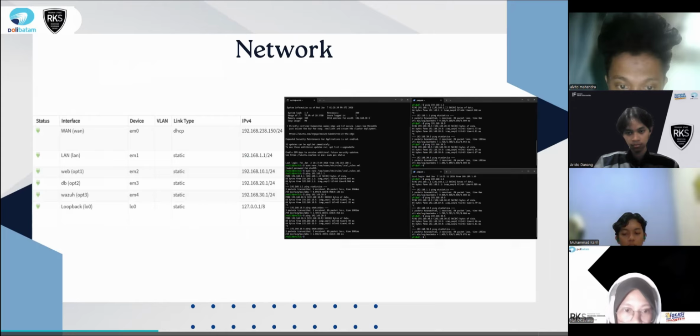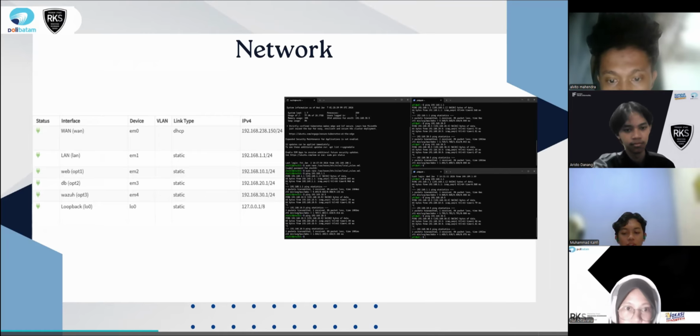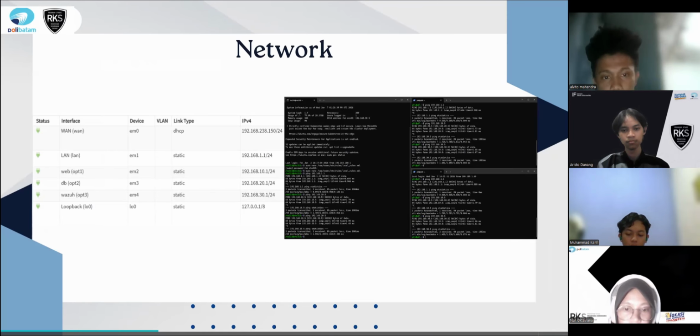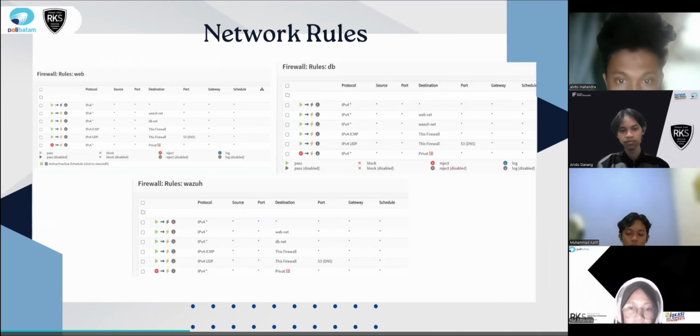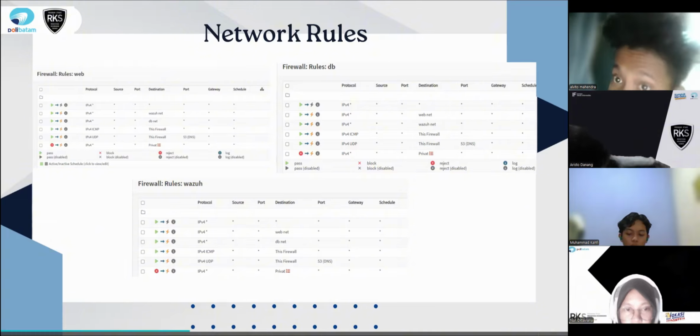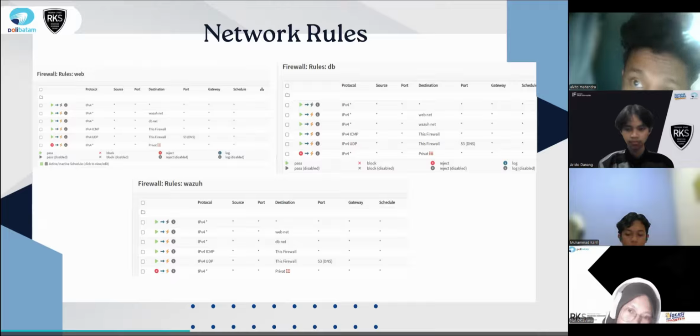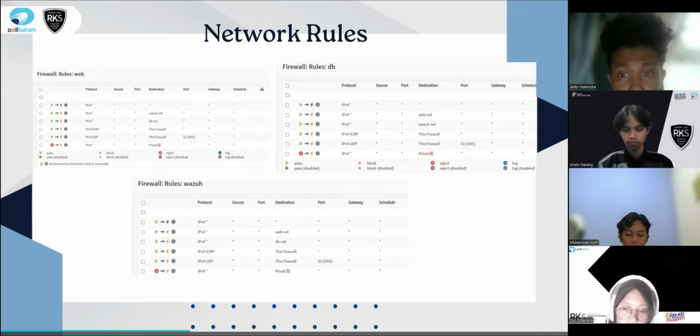This slide shows the network interface configuration on the OpenSense firewall. The WAN interface is used as the connection path to the internet, while LAN, web, database, and Wazuh have different IP addresses and subnets. The firewall is configured with the principle of least privilege, where only necessary traffic is allowed. The web server is only allowed to access the database and Wazuh, while the database cannot be accessed directly from other networks.